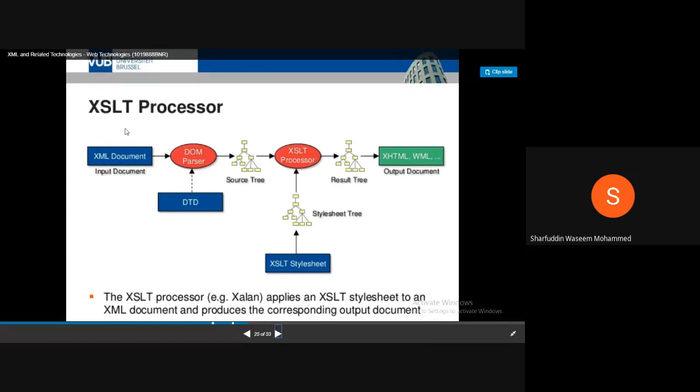Yesterday we created one XML document that is given to a DOM parser. Then the DOM parser takes one DTD, and the DTD makes a source tree. Now this source tree is given to the XSLT processor along with a style sheet. All these arrows coming in are the inputs to this XSLT processor. So the XSLT processor has two inputs: one is the source tree, another is the style sheet tree. When both combine, you have a result tree, and this can be an output document.